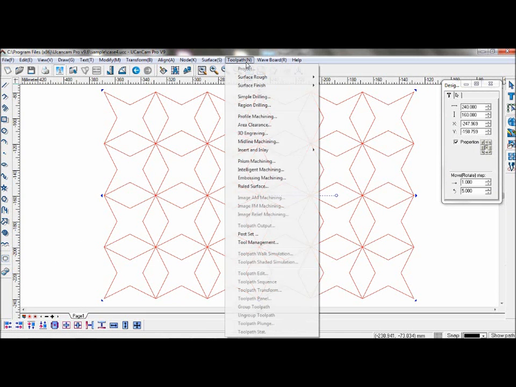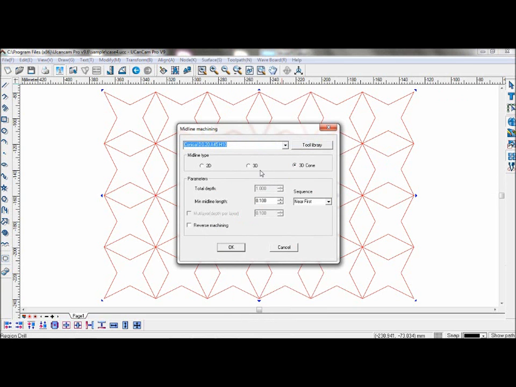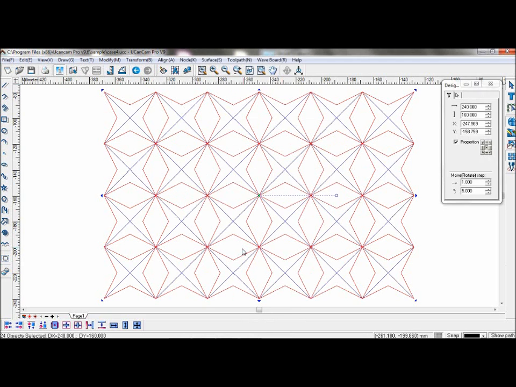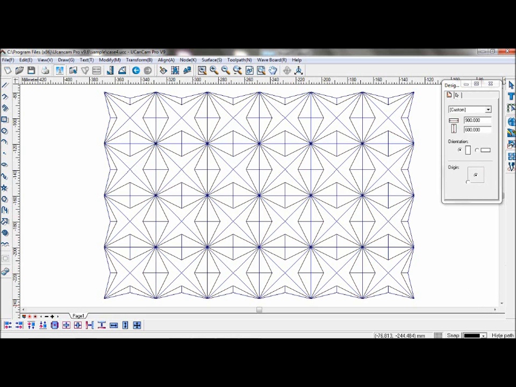Now select them, go to Toolpath, Midline Machining, and choose the same settings again. And you will see that it will now machine the inner parts of the drawing as well. Now go to the bottom right again, click Show Path, and this is what the path will look like.